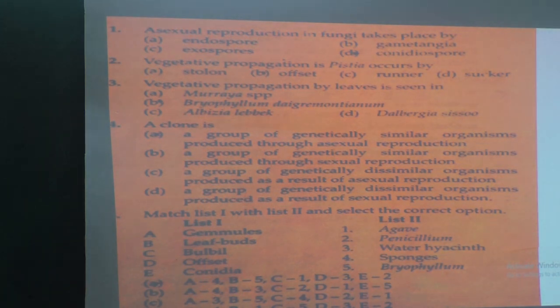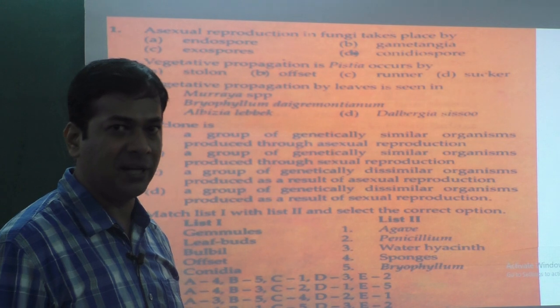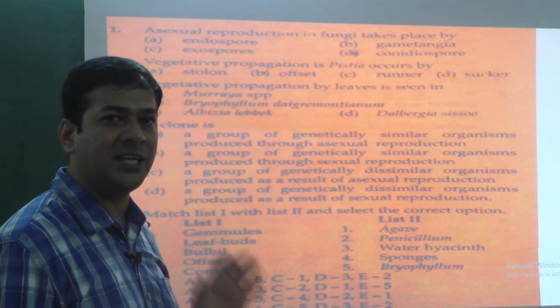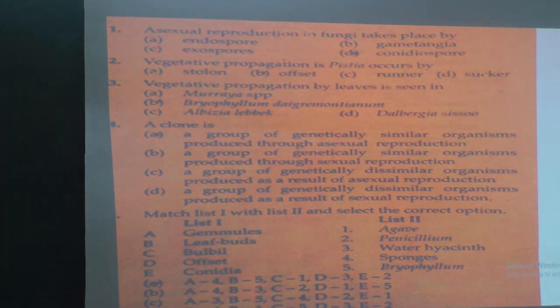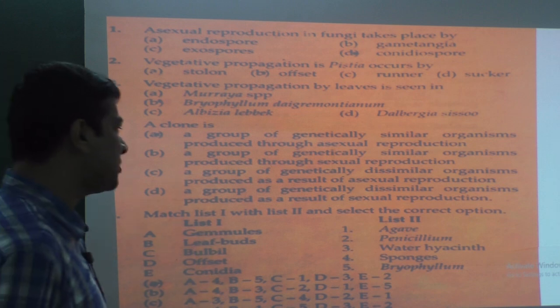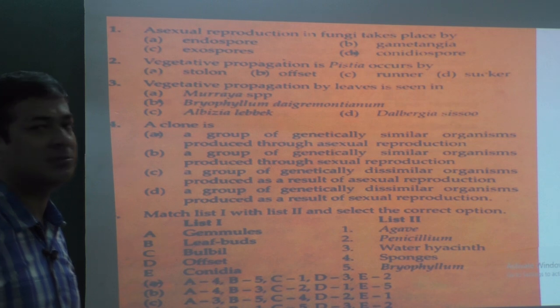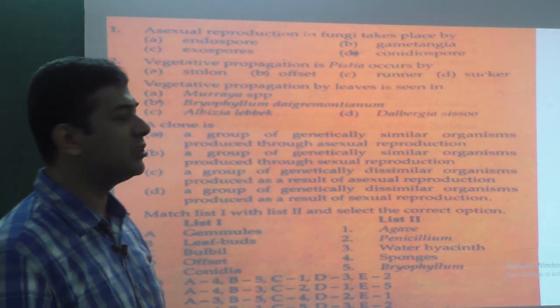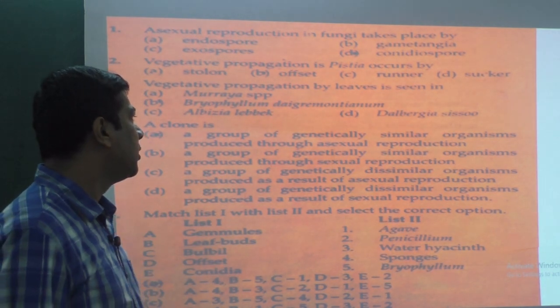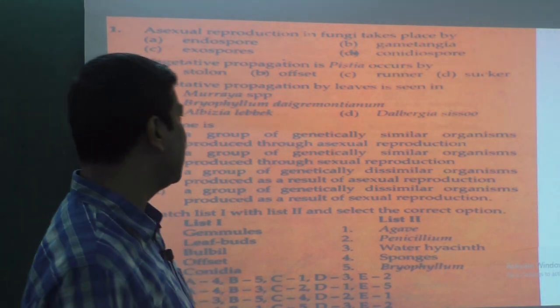A clone is a group of genetically similar organisms produced through asexual reproduction. This question you have written for the biology test we had asked. Clone means morphologically and genetically similar organisms. So option A, a group of genetically similar organisms produced through asexual reproduction. Option C and D are wrong because they said dissimilar, and we know clone means it should be similar. So it should be option A.